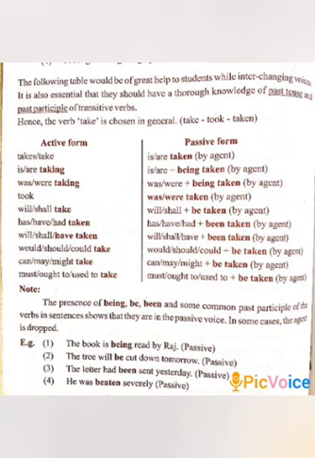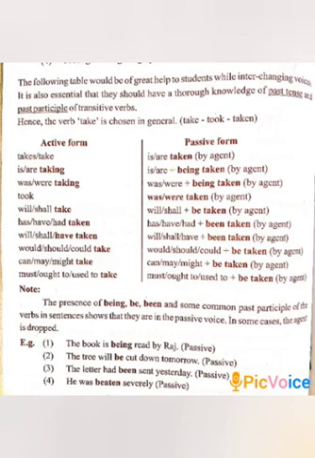Would, should, could take becomes would be taken, should be taken or could be taken in the passive form. Can, may, might take will change to can be taken, may be taken or might be taken in the passive form. Must, ought to, used to take becomes must be taken, ought to be taken or used to be taken in the passive form.